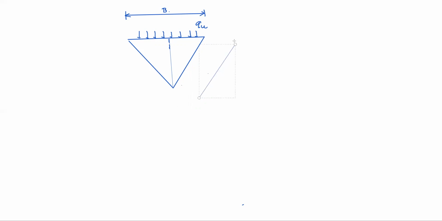Because this angle is phi, this length will be B by 2 secant phi. Check it. Obviously, because of cohesion, the resisting force will be C into B by 2 secant phi. This side also.